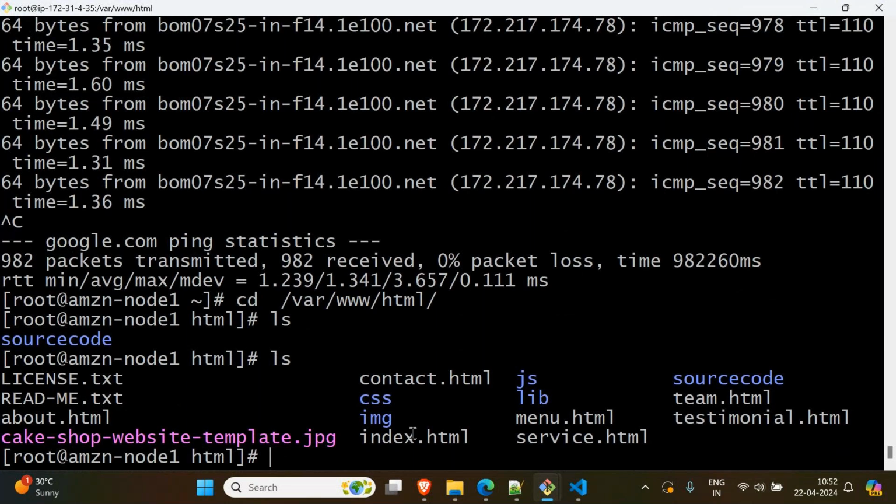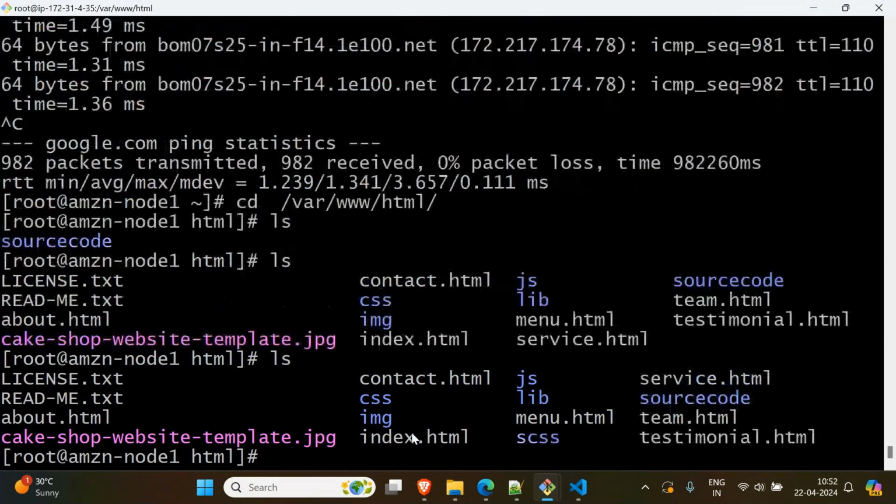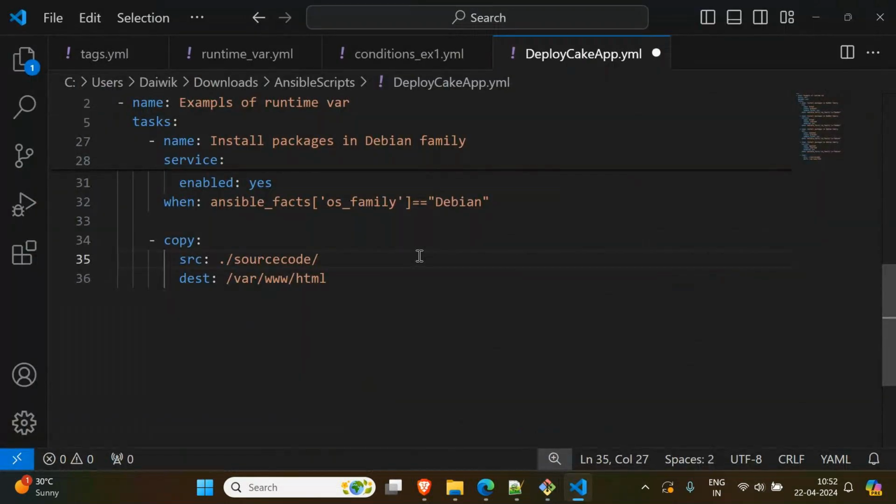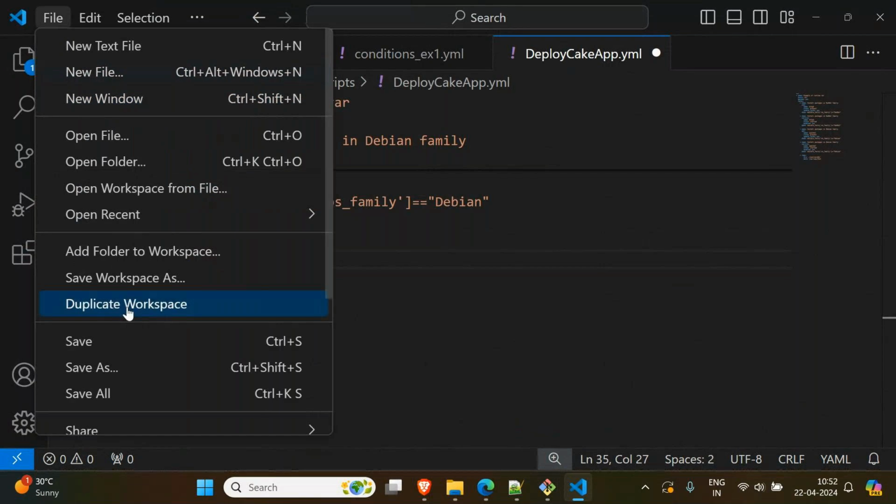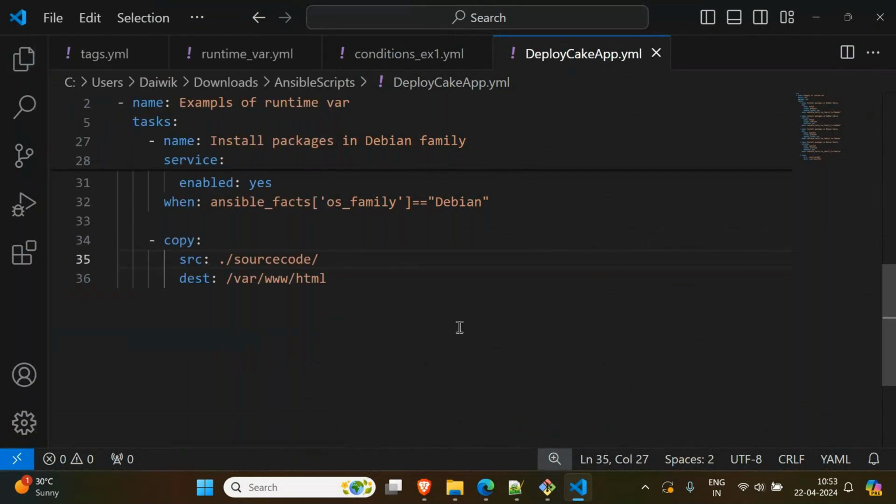Again, if I say ls, some more files will be copied. See, some more are copied. So it is working now. Previously, the mistake I made is that I had not placed this slash over here. You should put a slash here. That is the only mistake I made. Next time whenever you are practicing, don't make such mistakes.